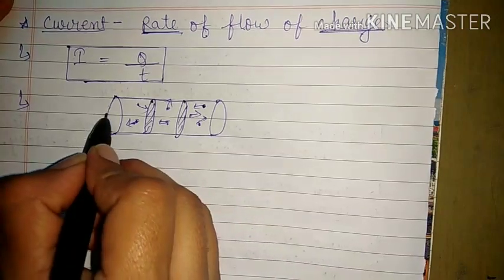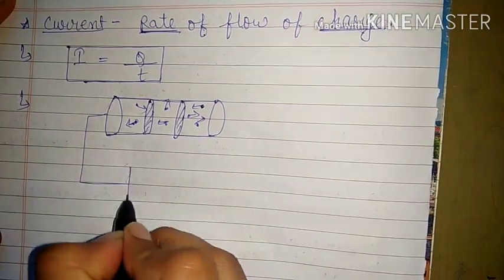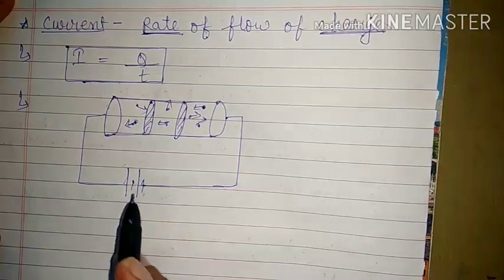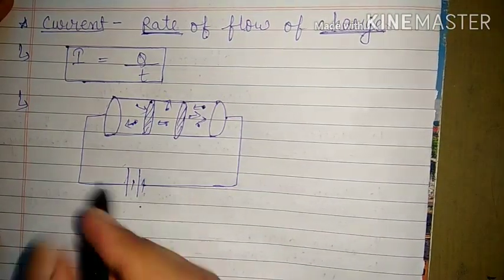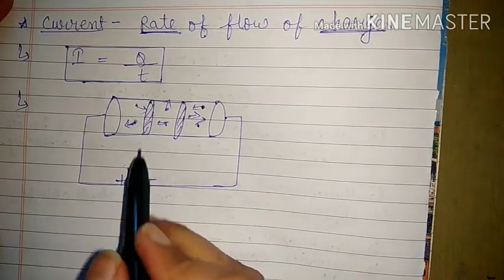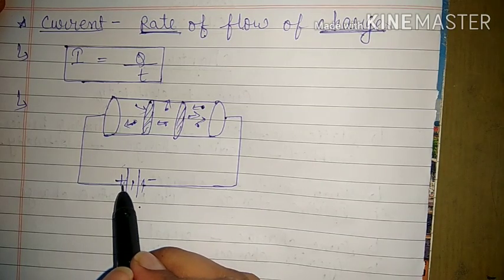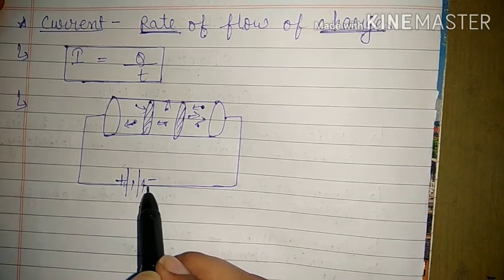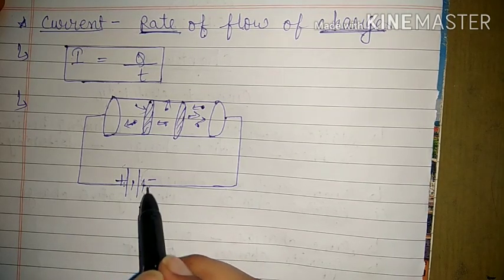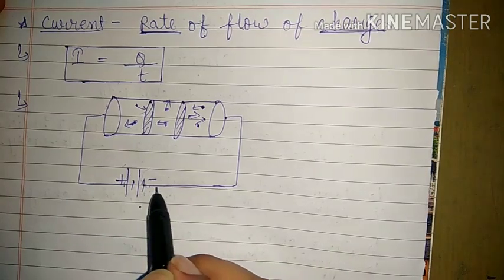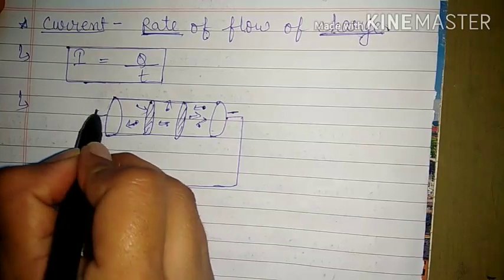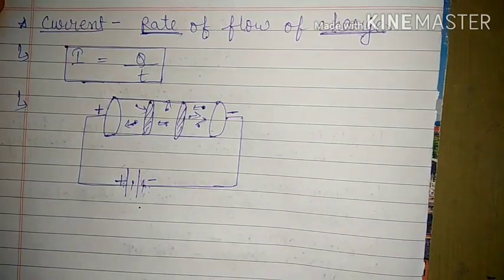But as soon as we connect this conductor with a cell or battery, then we know what happens. We know the use of cell and battery. So we know that it will have a positive terminal and a negative terminal. And at the positive terminal there is deficiency of electrons. And at the negative terminal there is excess of electrons. That means there is more negative charge. If this is the negative terminal, then obviously this end of the conductor will be negative and this end of the conductor is connected with positive.